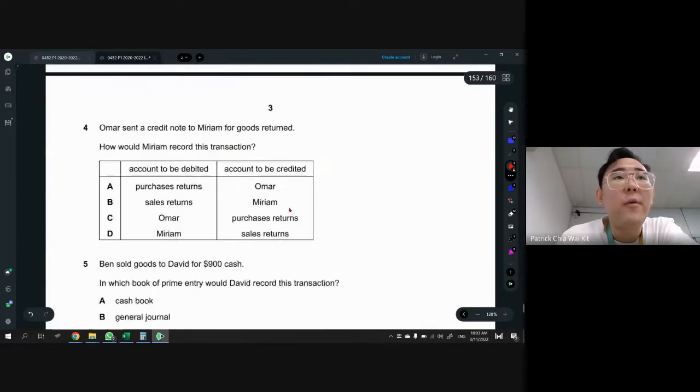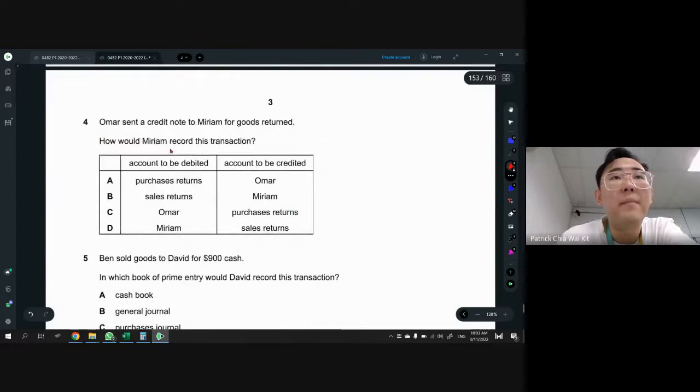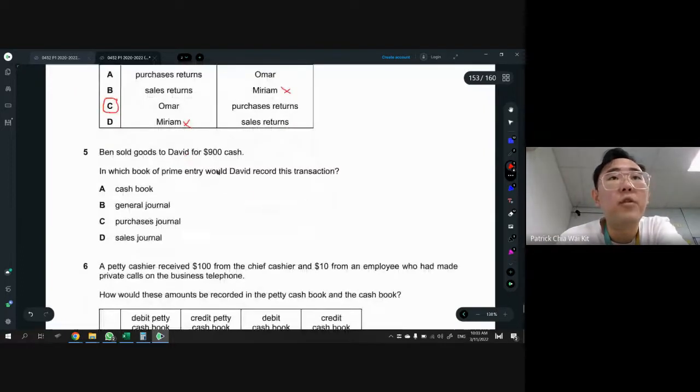Okay, question number 4. Here we have Omar and Miriam, and we are Miriam. If we are Miriam, that means Miriam won't be in the answer. So B and D are out. So it's either A or C. And by understanding that purchase return is always credit, the answer must be C in this case. Okay, so there's a credit note. Even though you don't read the questions, please read the question. But sometimes if you are very familiar with things like this already, you can straight away answer. Okay, number 5, Ben sold goods for cash.